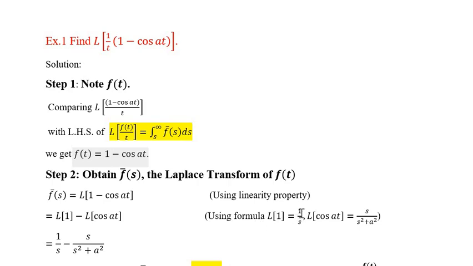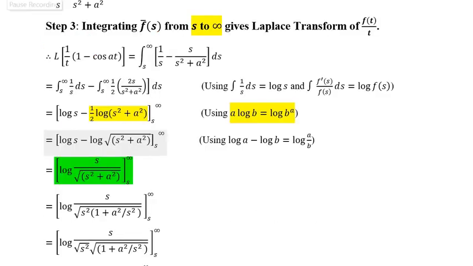Now we know that Laplace of constant function 1 is 1 upon s and Laplace of cos of at is s upon s square plus a square. So f bar s is 1 upon s minus s upon s square plus a square. The third step is to integrate f bar s from s to infinity. So Laplace of 1 minus cos at divided by t is equal to integral from s to infinity of 1 upon s minus s upon s square plus a square ds. This is f bar s and we are integrating it from s to infinity.